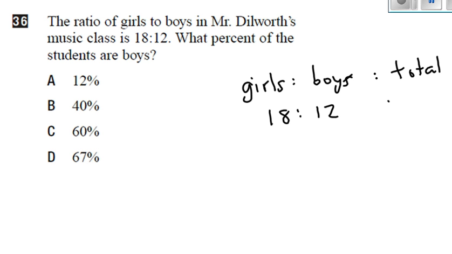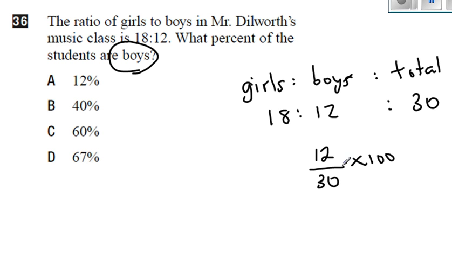So if there were 18 girls and 12 boys, there would be 30 total students. So that's also sticking to the same ratio. Now, therefore, out of 30 students, 12 of them are boys. So as a percentage, 12 divided by 30 times 100 gives you 40%.